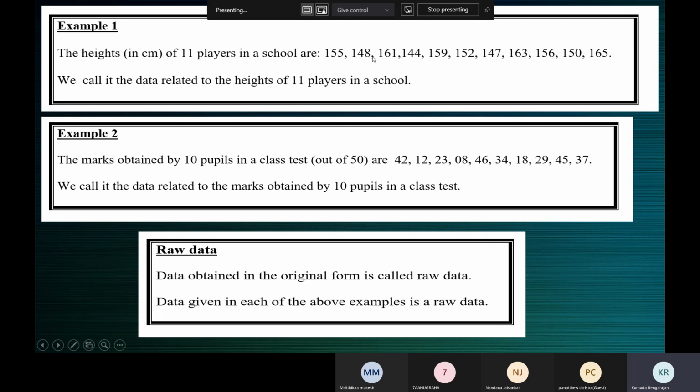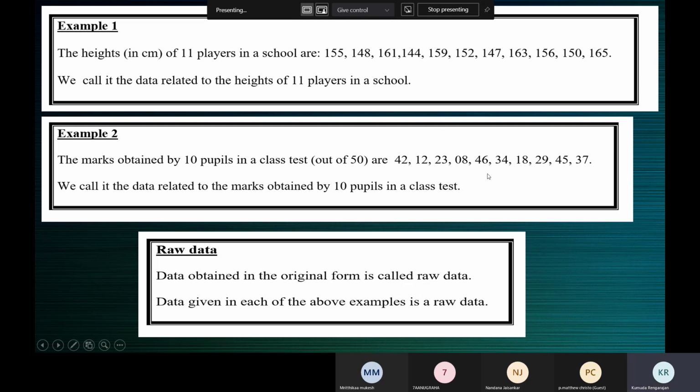This is how it'll look. Supposing you meet the 11 players and you record the heights of the 11 players, how will the data look? The first player 155 centimeters, second player 148 centimeters. You have just recorded the heights of 11 different players. This is the data in the original form. This is called raw data. Data obtained in the original form is called raw data.